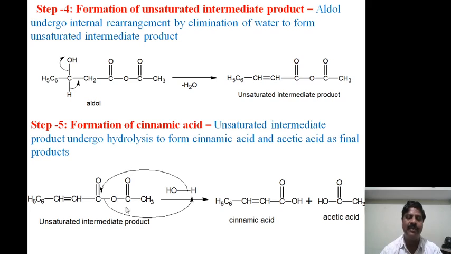This is the acetate ion, which combines with the hydrogen atom present in water to form acetic acid, and this compound is simply cinnamic acid. Otherwise we say that the OH group will attack here, this bond will be formed, this is negative and this is positive, and the acetic acid and the cinnamic acid will be formed. This is the final product, and this is called Perkin's condensation reaction.